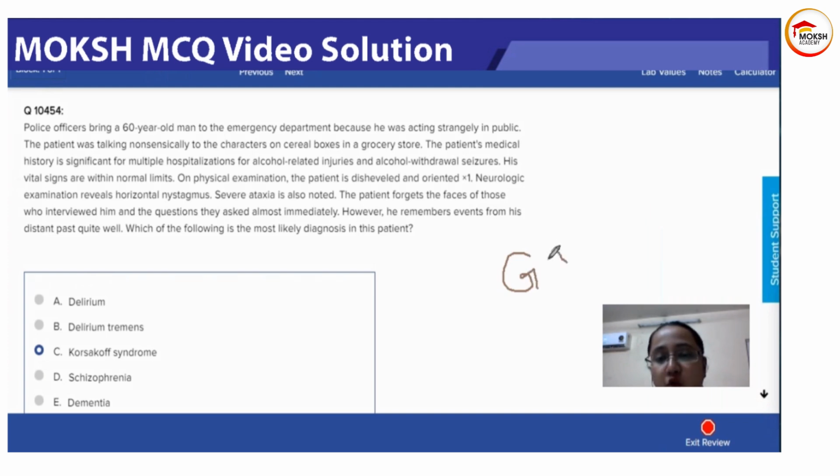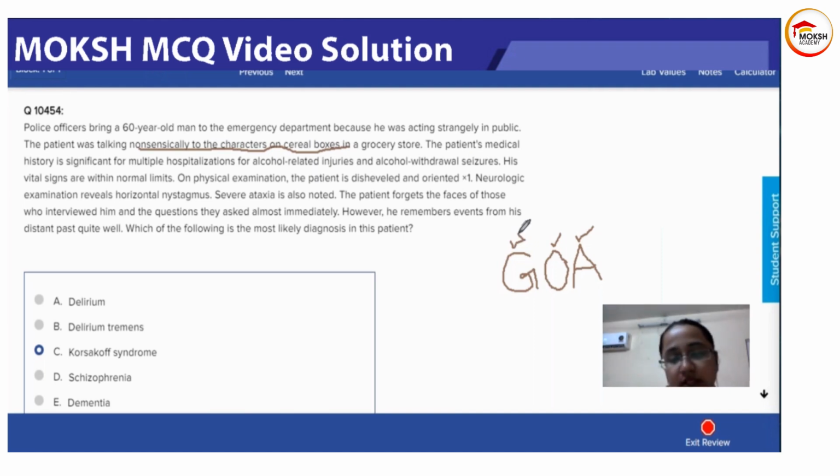So G is global confusion, O is ophthalmoplegia, and A is ataxia. This patient is having ophthalmoplegia and he is having ataxia. Okay, and he is having some psychosis because he's talking to characters on cereal boxes. All right, so let's just put that under confusion and psychosis.